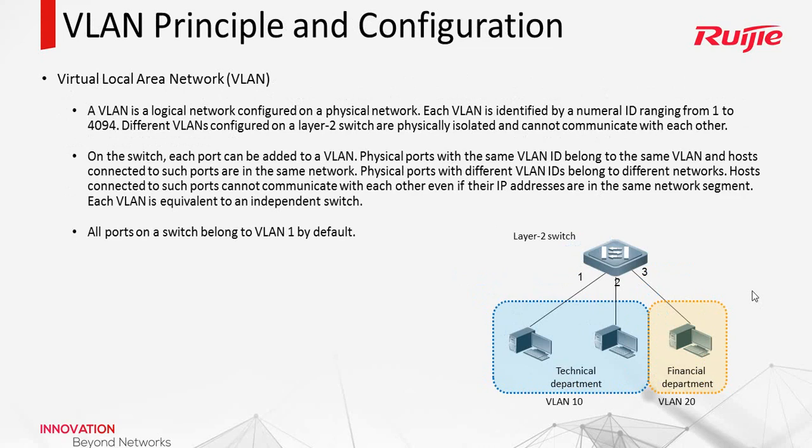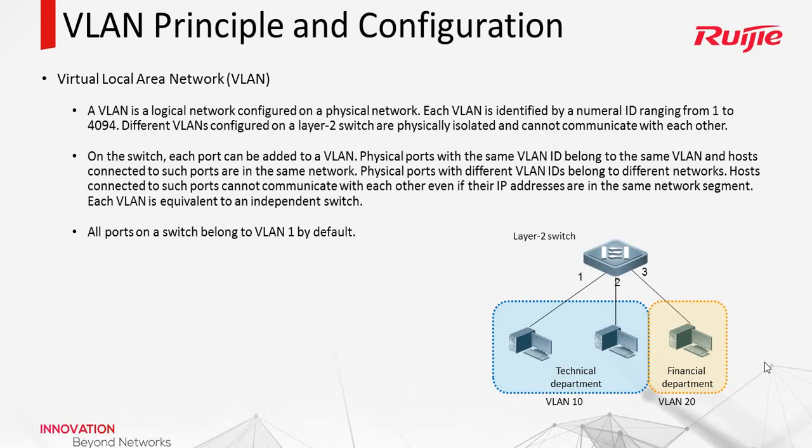Each VLAN has one VLAN ID. For example, we can put the technical department in VLAN 10, and the financial department in VLAN 20. So it means they will be just like in different logical networks, and they will be isolated.